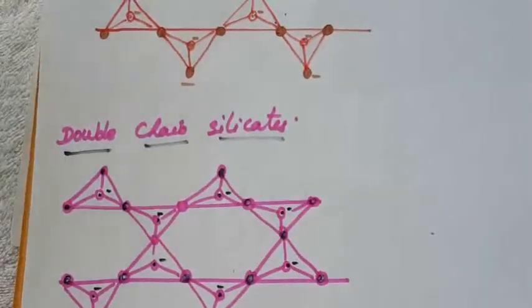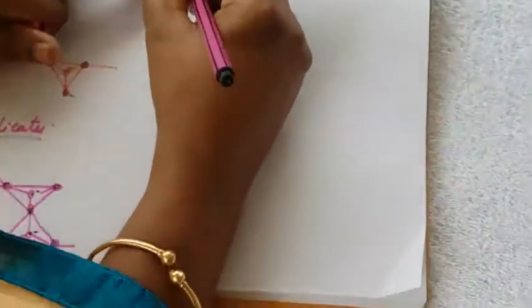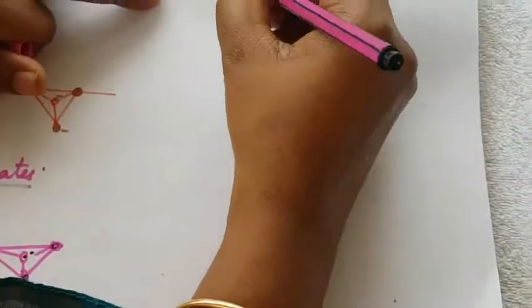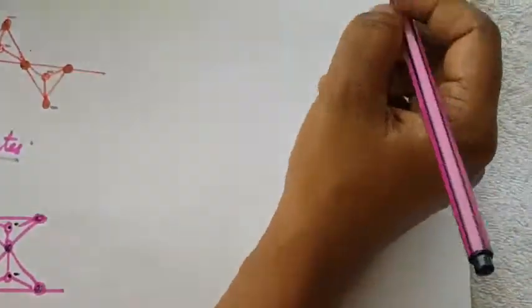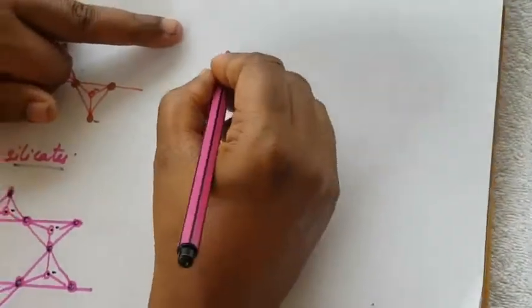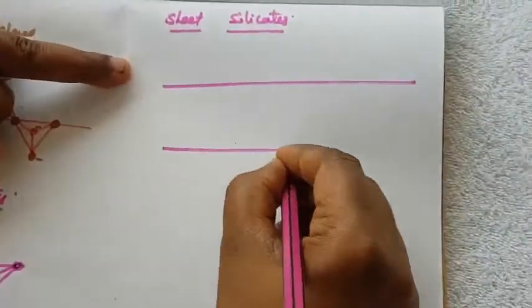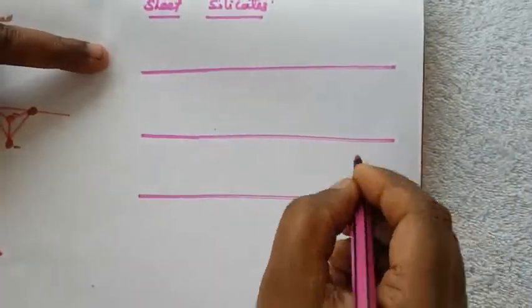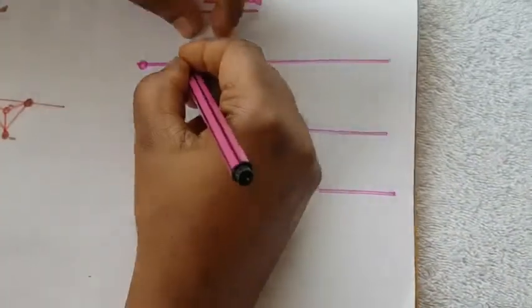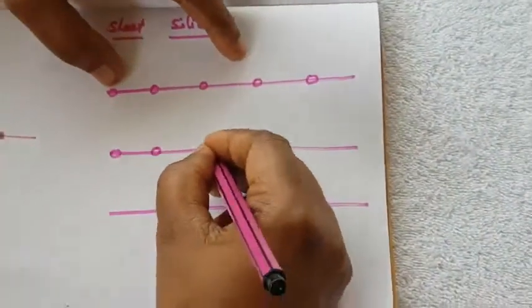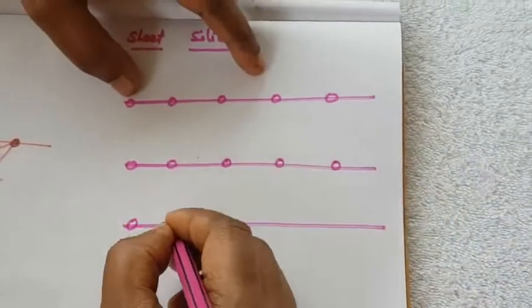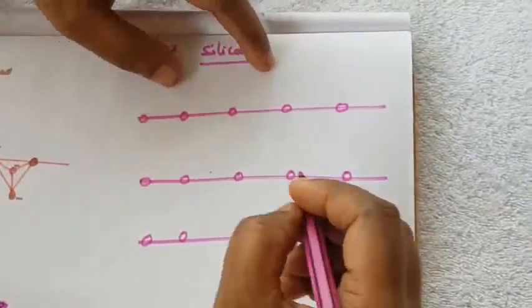Okay, so next one, sheet silicate. Sheet silicates again. These are all oxygen atoms.